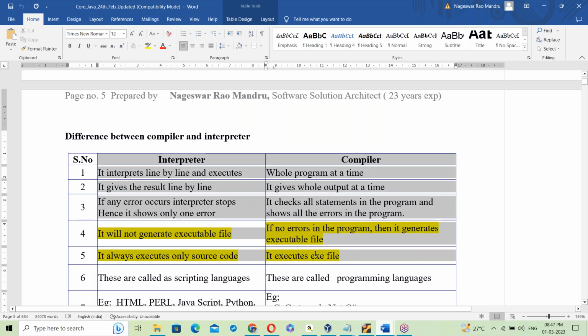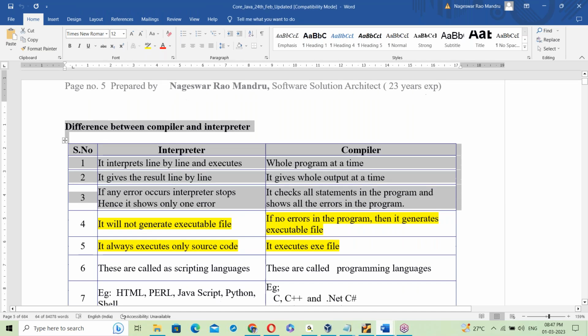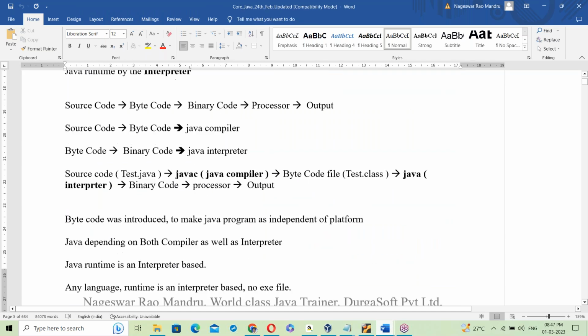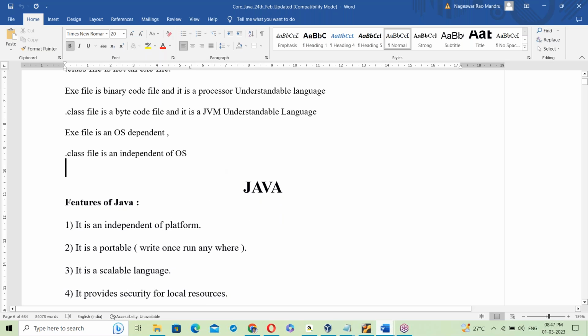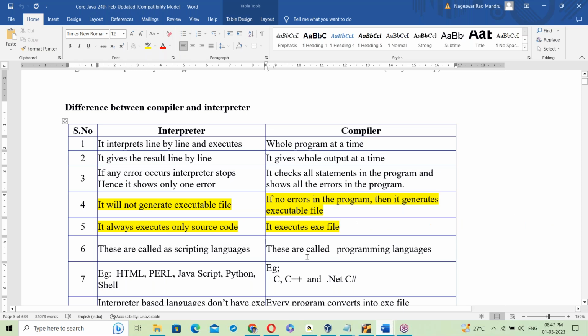This topic tomorrow we'll discuss: interpreters and compilers. Then Java introduction. What is Java? How does Java work? Is it compiler working or interpreter working for Java? Then we'll discuss platform independence. So tomorrow we start Java concepts. First half an hour, interpreter and compilers. After finishing, we'll start Java. So that's all for today.